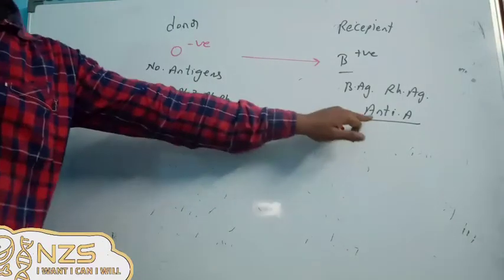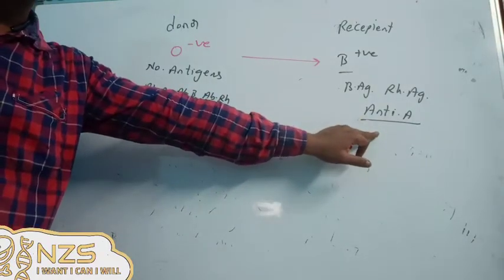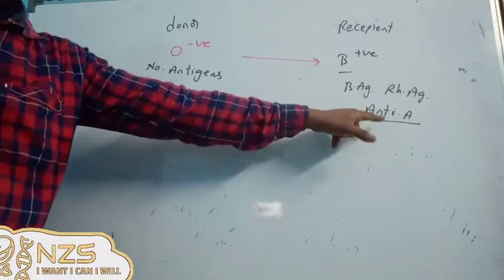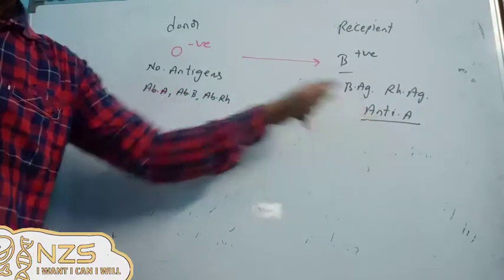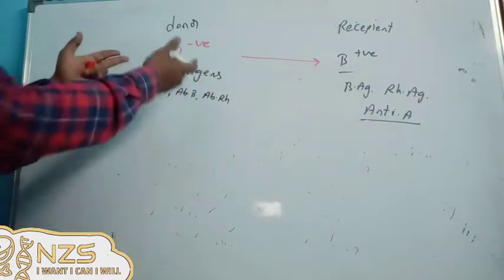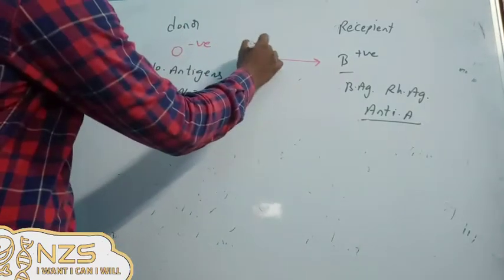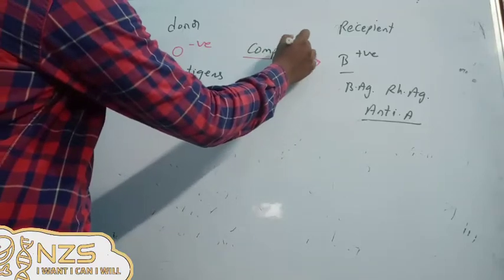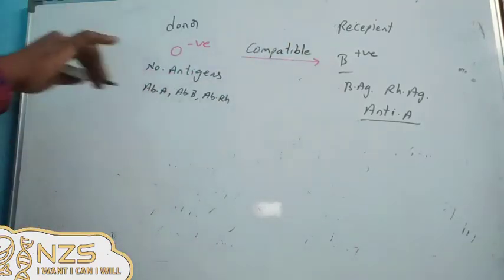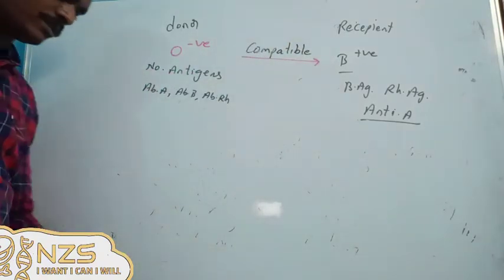That's okay. Now what is the second rule? The main rule: he should not have the antibody similar to the antigen of the donor. Now he is not at all having antigens. There's the problem. So this will be what? Compatible. Now try to reverse it. If you reverse it, what happens?